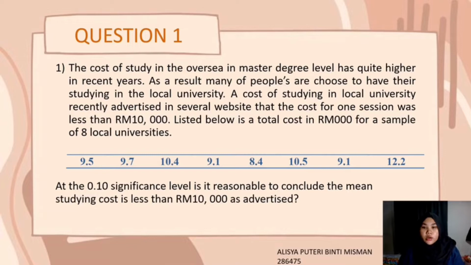The cost of studying overseas at master degree level has become quite high in recent years. As a result, many people choose to study at local universities. The cost of studying at a local university was recently advertised on several websites, saying the cost for one session was less than 10,000 ringgit. Listed below is the total cost in thousands for a sample of a local university. At the 0.10 significance level, is it reasonable to conclude that the mean studying cost is less than 10,000 ringgit as advertised?